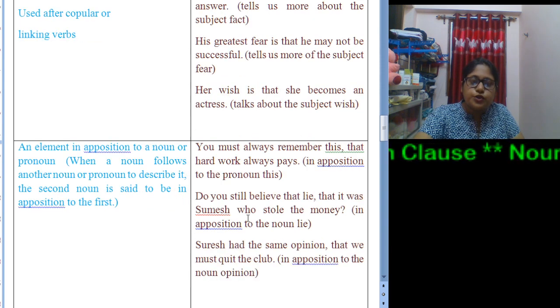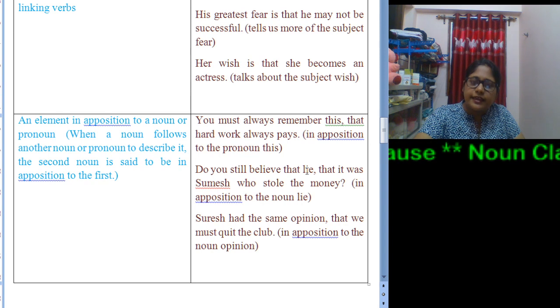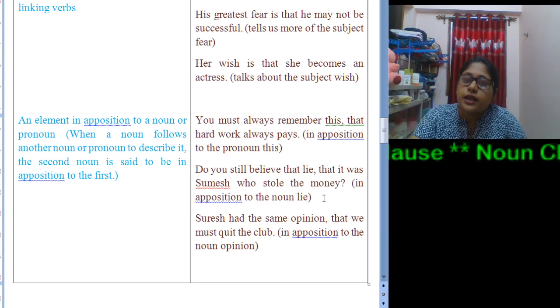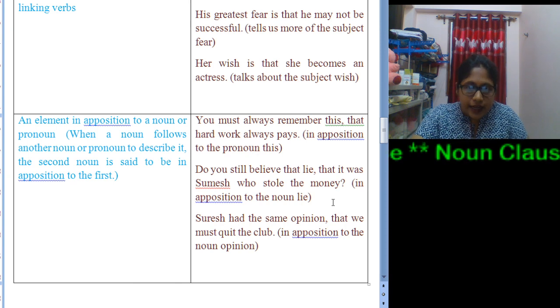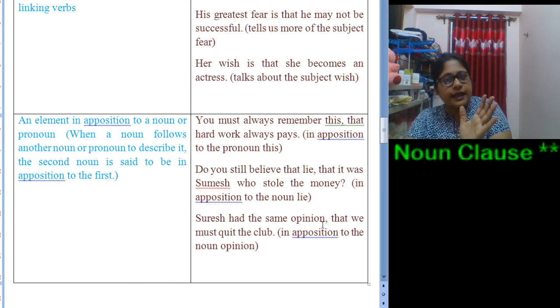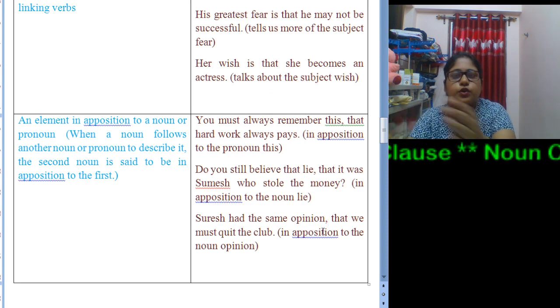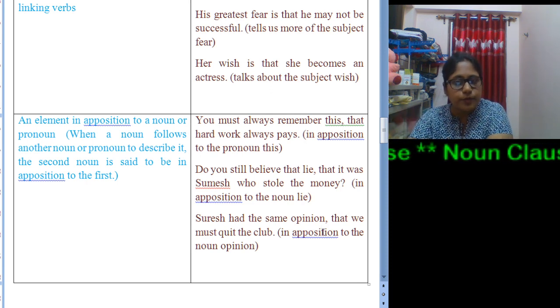Now next one, do you still believe that lie, comma, that it was Shumesh who stole the money? Now what is the lie? That Shumesh stole the money. Now do you still believe that lie? Up to this much the sentence is complete. That it was Shumesh who stole the money, this is the subordinate part.